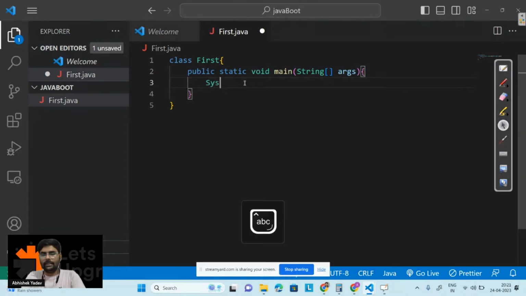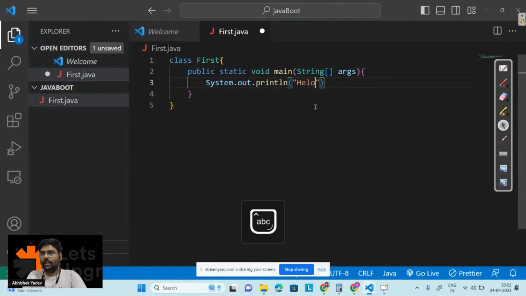So here let's print something, that is system.out.println. Basically in C we use printf to print anything on the output screen. Similarly for C++ we have cout to print something on the output screen. Similarly for JavaScript we have console.log to print something on the console. Similarly in Java we have system.out.println, and we have to create open and close round brackets, and inside this, in double quotes, if you have to print any English statement on the output screen, you have to write it inside the double quotes.